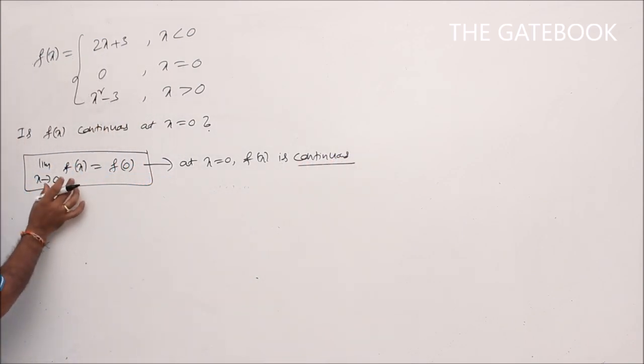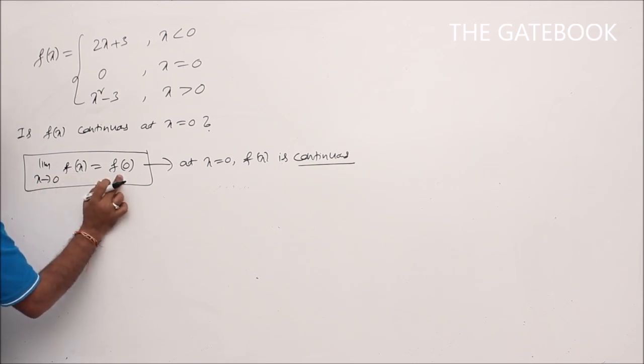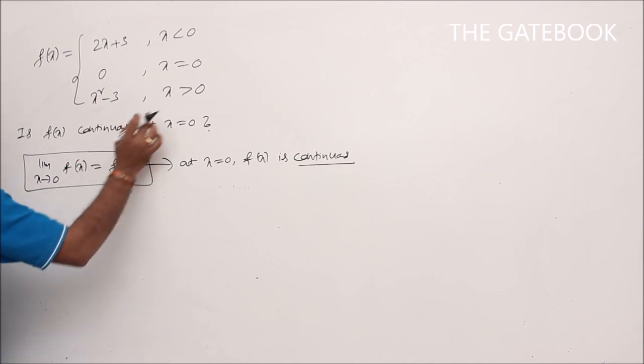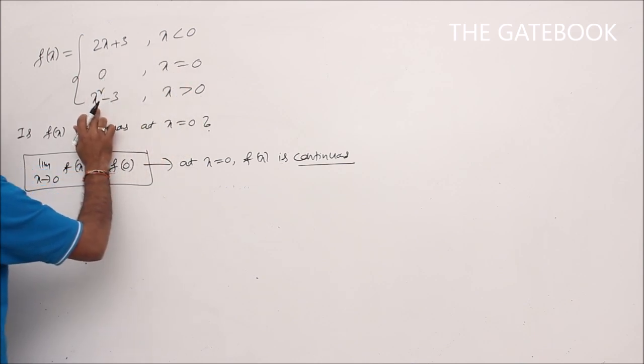Now see here, the limit value of f of x at x equal to 0 should be equal to the function value of f of x at x equal to 0. So first verifying that limit value. To find the limit value here, we have to go for the left hand limit and right hand limit, because here the function is defined as 2x plus 3 for x less than 0, and x square minus 3 for x greater than 0.